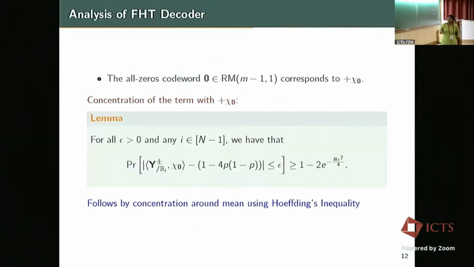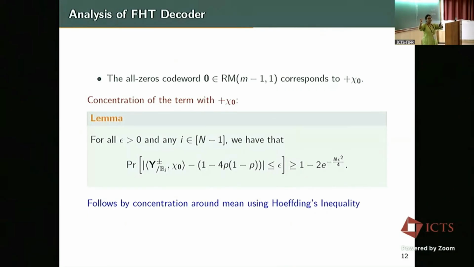So now again, I have transmitted the all 0 code word. Then even after projection, it remains an all 0 code word. So how does the inner product concentrate for the chi 0 term, right? For the chi 0 term, the way you can look at it is that it's going to add all the possible error vector entries, which are binary with parameter 2p times 1 minus p, right?